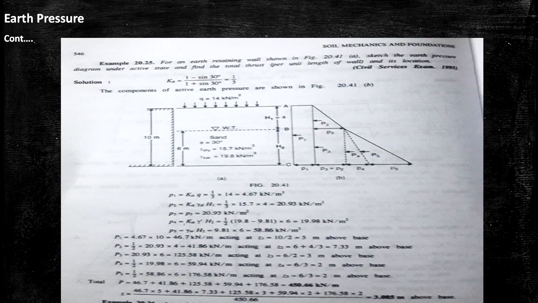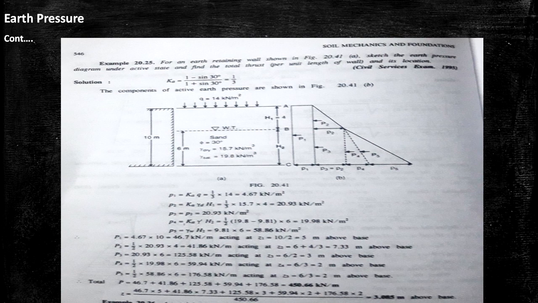Into 6. 6 means H2. So the final value of P3 is 125.58 kilonewton per meter, which acts at Z3. Z3 means 6 by 2, a rectangle, so 3 above the base.